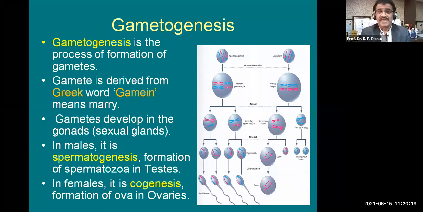In males, it is spermatogenesis. So gametogenesis in males is spermatogenesis, required for the formation of spermatozoa in the testis. Now, please pay attention to this word testis. It is T-E-S-T-I-S, which means one; and if it is T-E-S-T-E-S, it means two. So there is a little difference between singular and plural.